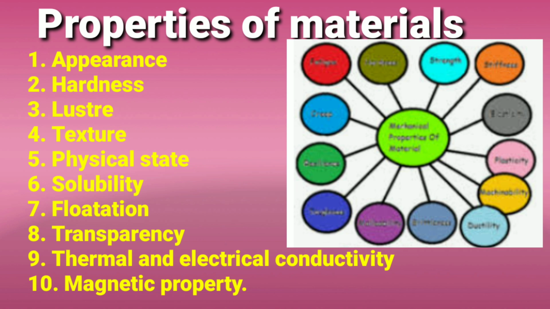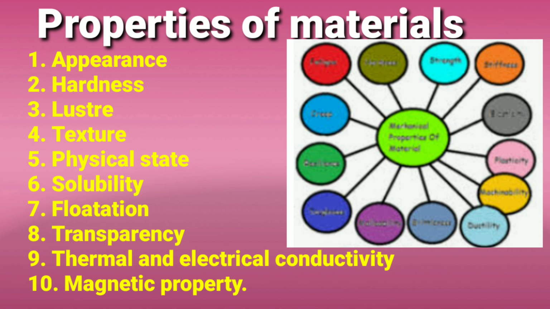For example, wood or steel would be the most suitable material for making a cupboard. But can we use clothes for making the cupboard? You will say no. So some of the properties of material today we are going to discuss, that which material is suitable for which purpose. This can be decided only on the basis of properties. So today we are going to discuss a few properties of the material. Let us see what the properties are.